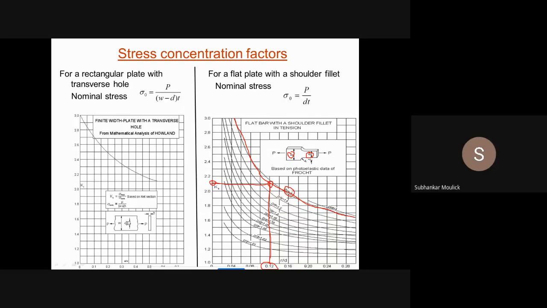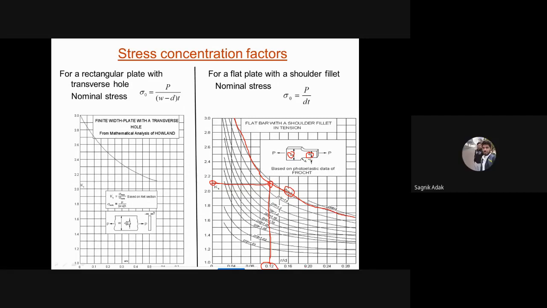You are having three values: x equal to 1, x equal to 2, x equal to 3. At x equal to 1, y is something; at x equal to 2, y is something; at x equal to 3, y is something. You need to find the value of y at x equal to 2.4. That 2.4 value is lying between x equal to 2 and x equal to 3. For x equal to 2, y has some value, and for x equal to 3, y has some value. Then you have to interpolate between those two points, and you will get the value of y for x equal to 2.4.